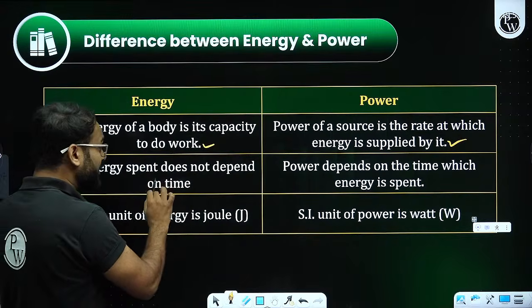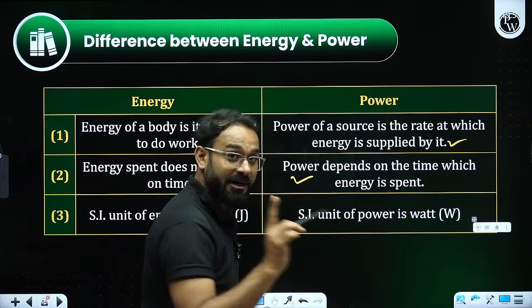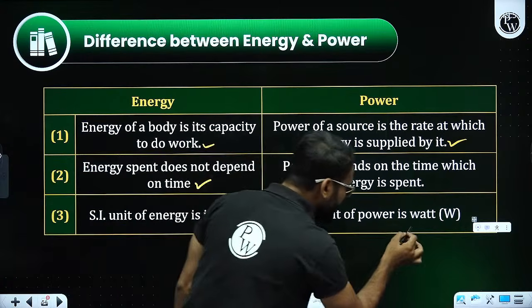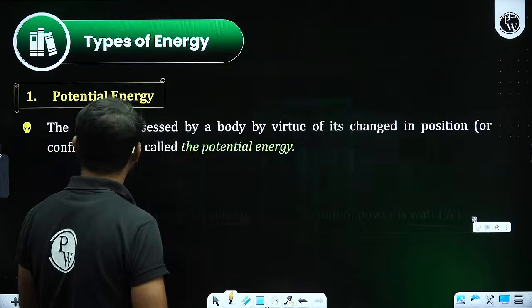Energy spent does not depend on time, whereas power is dependent on time. Third one, SI unit is joule, SI unit is watt. These are the major differences that you can write even in the examination.